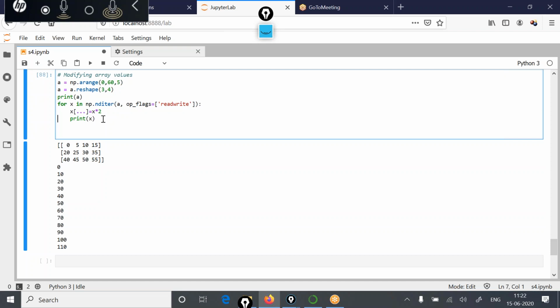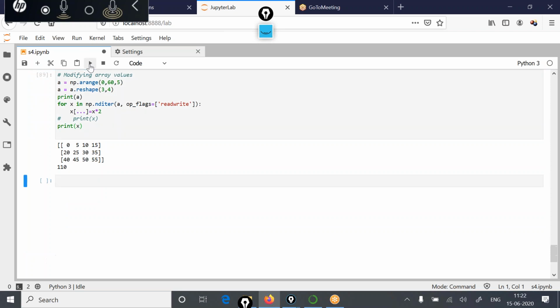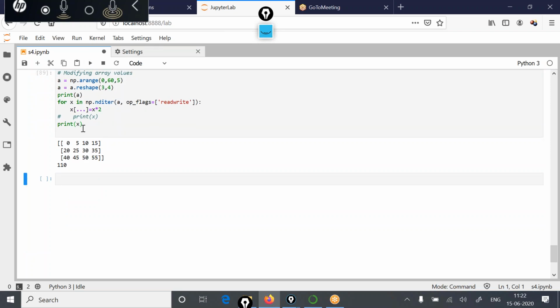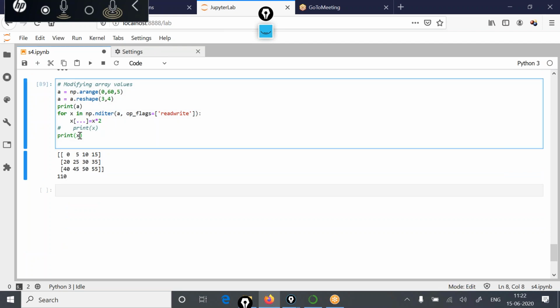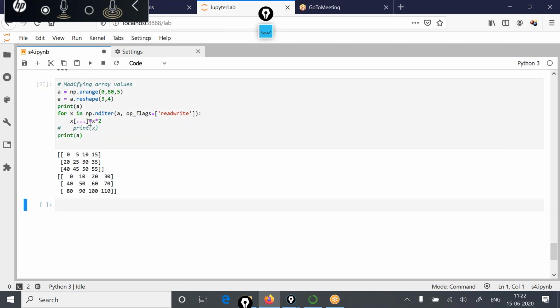And at last, not over here, but if over here you now print the value of a, you'll see the array object has changed.